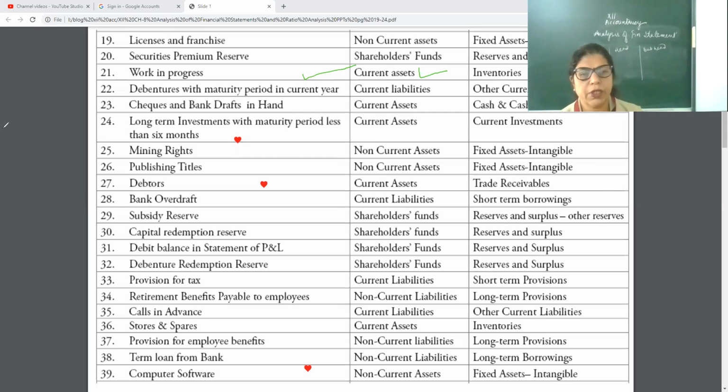And current liabilities are those which the organization has to pay within 1 year. So for debentures whose maturity period is in the current year, it is a current liability. If the words current year are not given, then it is a non-current liability. Okay, got it clear? If the current year is given in the question, then it is a current liability. If not, then it is not a current liability.